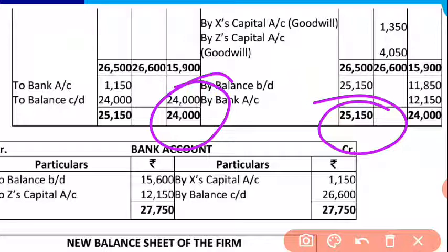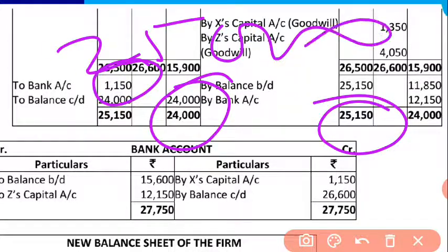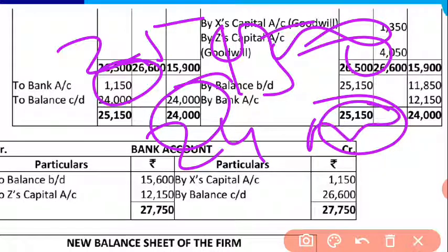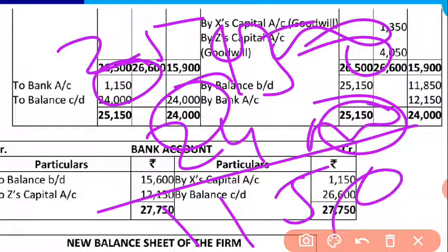So in the question, for this purpose actual cash is to be brought or paid off. Meanwhile X is withdrawing 1150, whenever I subtract 24,000 from 25,150 this way. 25,150 minus 24,000, then I will get 1150.